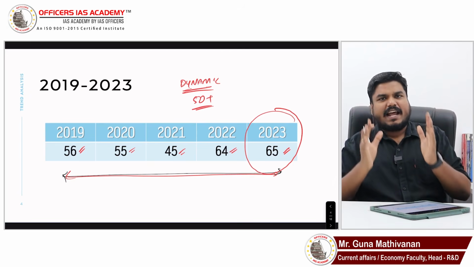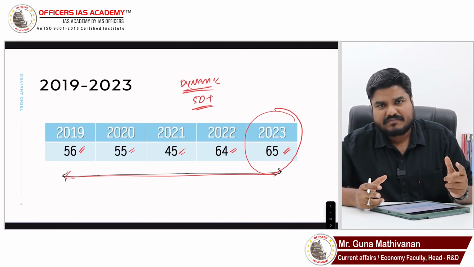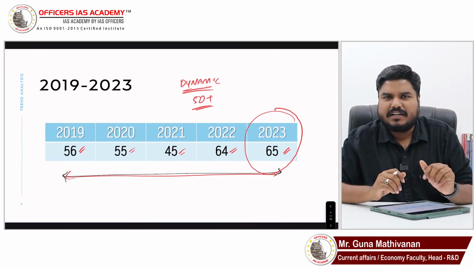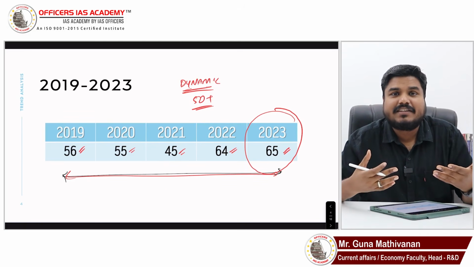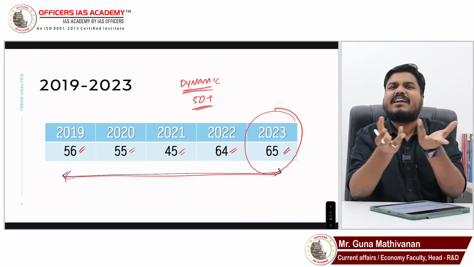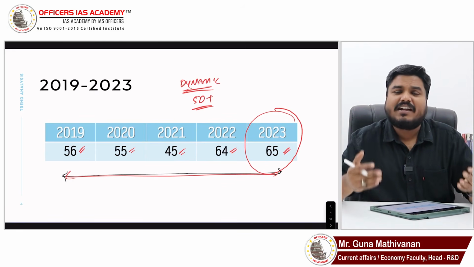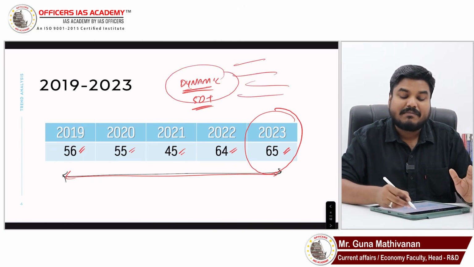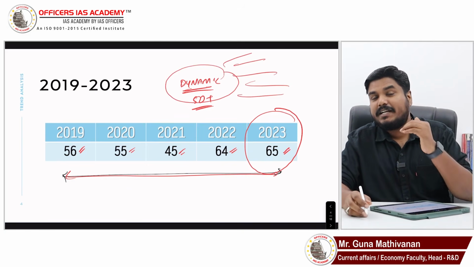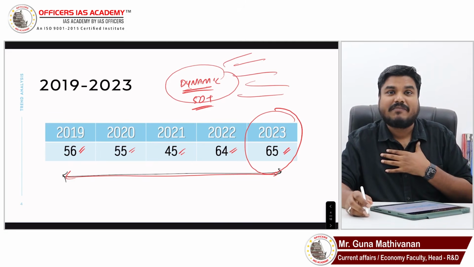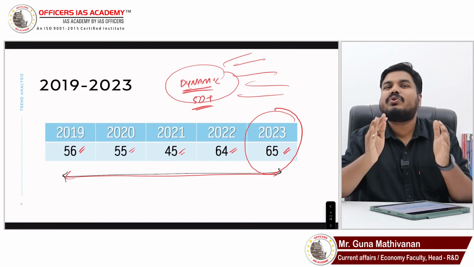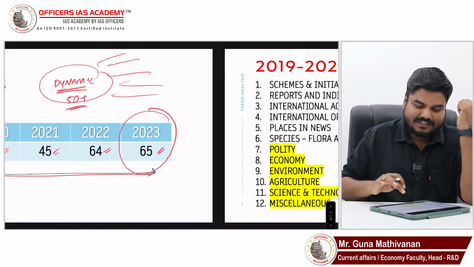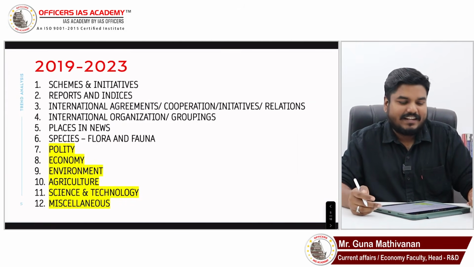Now, when I say static, immediately you will say, sir, polity, economy, environment, geography, history. But when I say dynamic, we will know that's current affairs, sir. Even in current affairs and even in dynamic in general, we have multiple subjects. We have multiple subjects which we are not aware of. We are aware, but we are not so clear. What are those subjects, sir? These are the subjects, right?